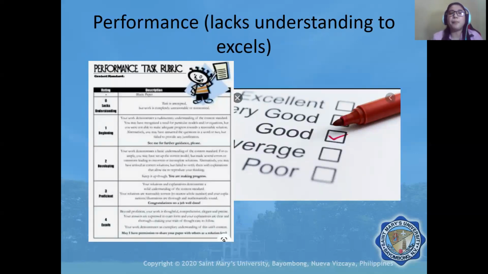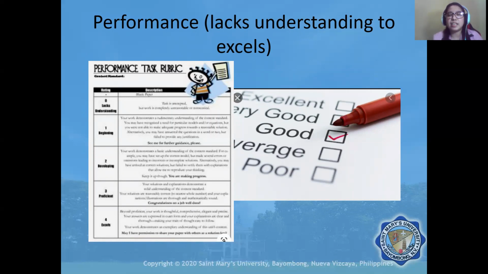So how about data in social sciences or education? So for example, performance test. It lacks understanding to excels. So this is actually an ordinal data. However, if we will consider actual score again, then it will become interval, because of course score 0 means that there is still a score.